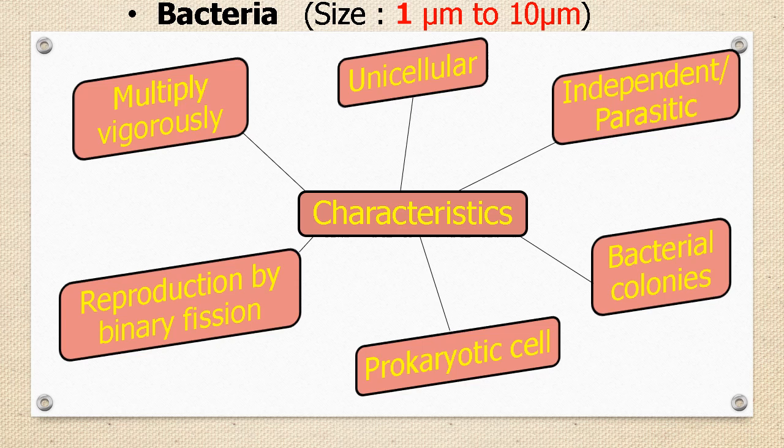Students, the process of binary fission we are going to study in detail in coming slides. As they reproduce by simple binary fission, in favorable conditions bacteria grow vigorously and they can double their numbers in 20 minutes. Some bacteria together form colonies. Students, let us study all these characteristics in detail.